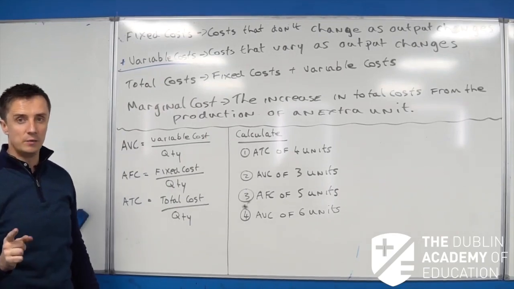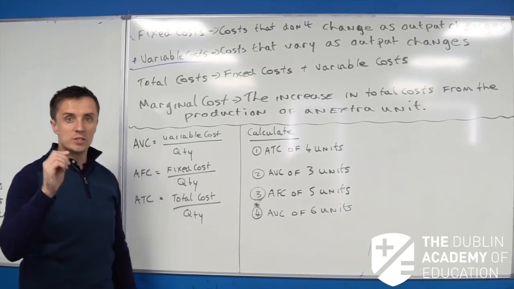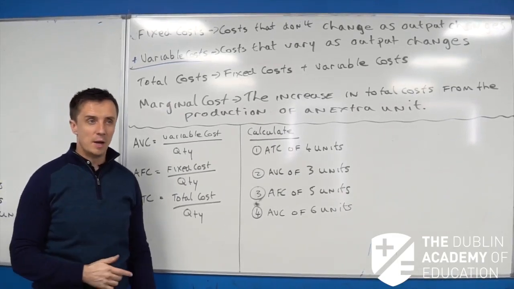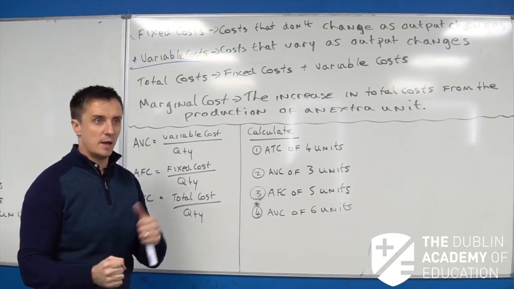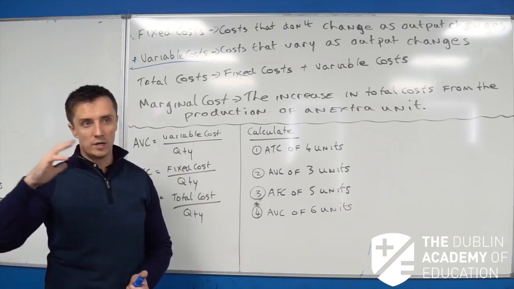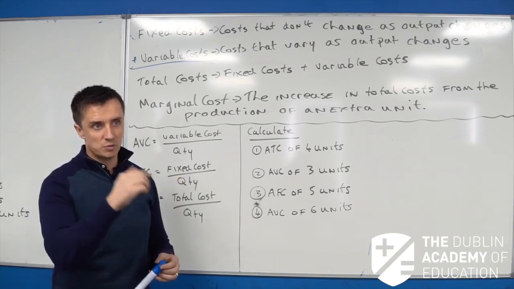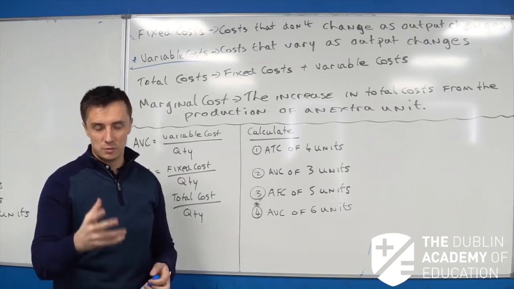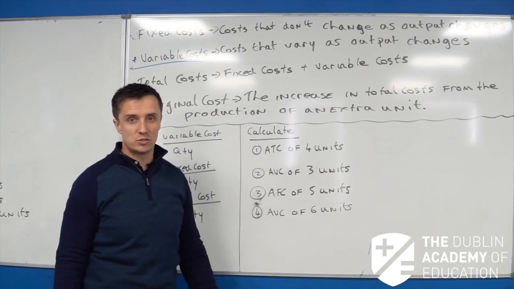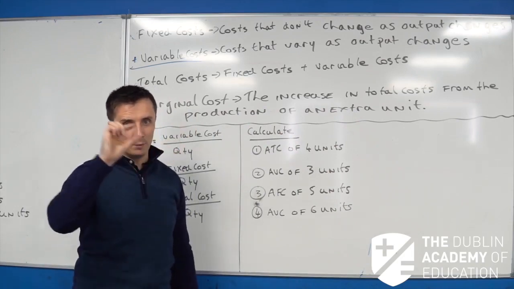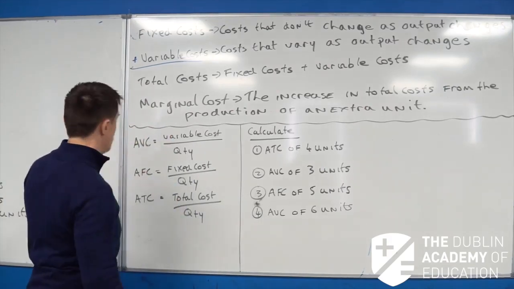The last one you need to know for this type of question is marginal cost. Marginal cost is the increase in total cost from the production of an extra unit. Imagine I'm making 4 tables and it costs me 120 quid, and then I make the 5th table and it costs me 140 quid to make 5 tables. Then the marginal cost there would be 20 euro. To make 4 tables was 120, to make 5 tables 140, it goes up by 20, and that's my marginal cost. So you make 1 extra unit, and how much your total cost rises by is your marginal cost.